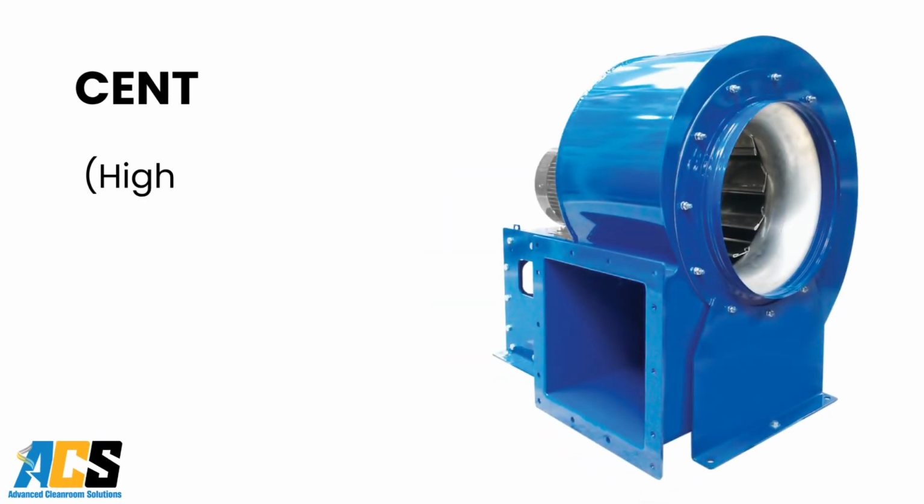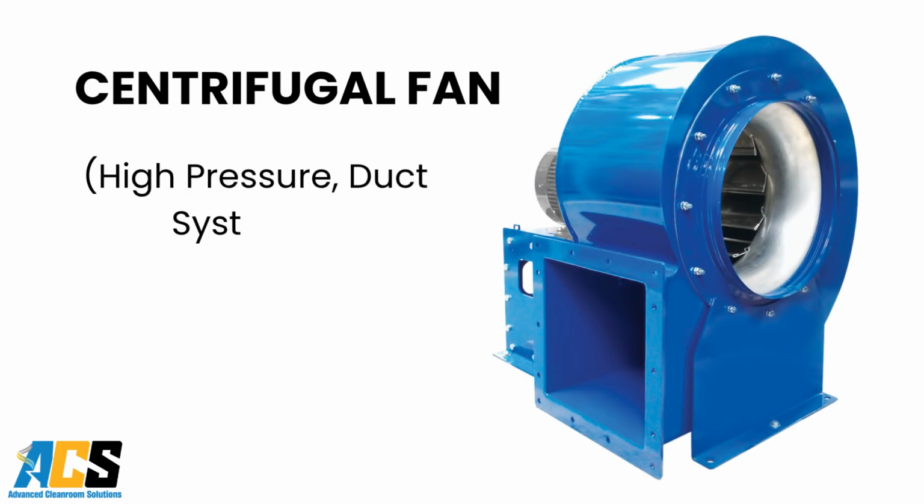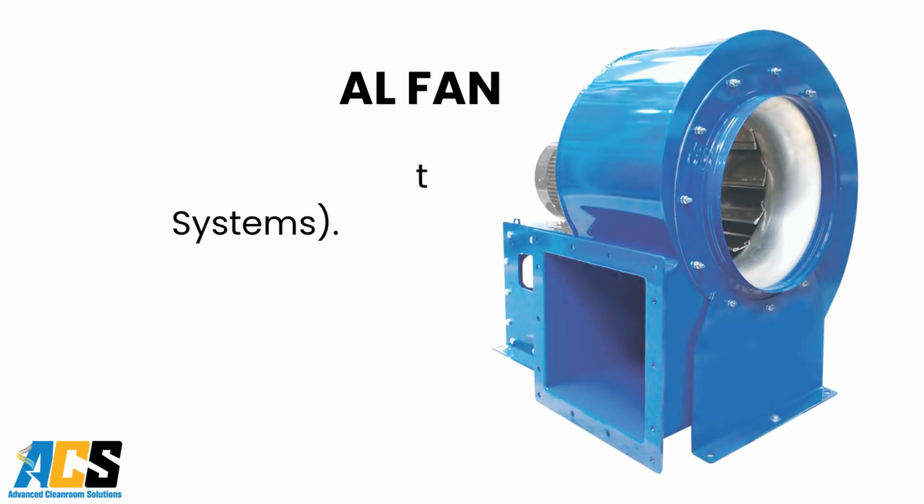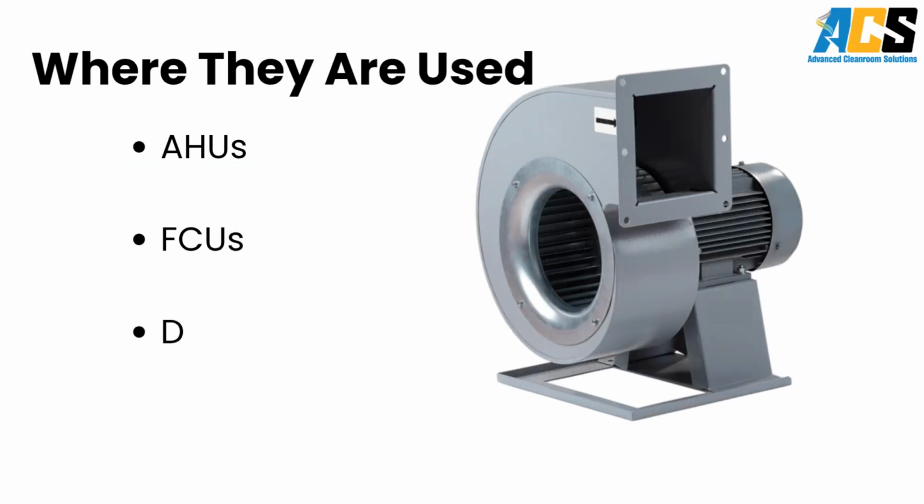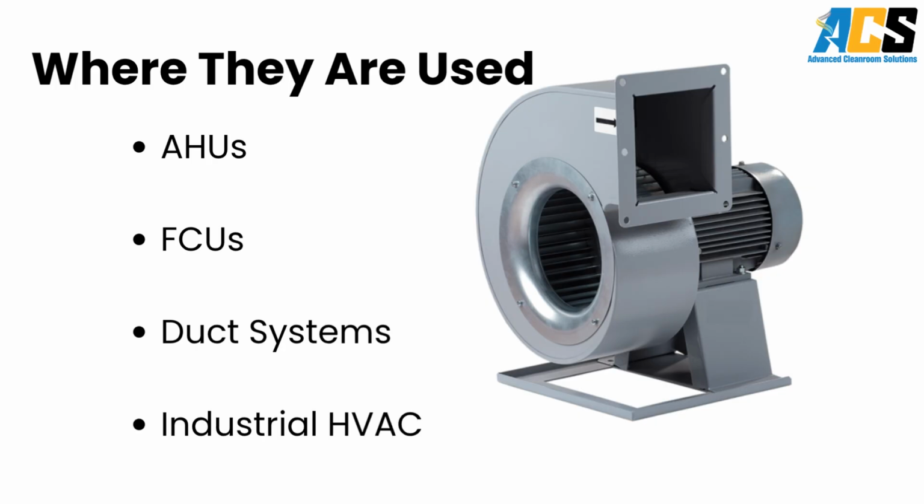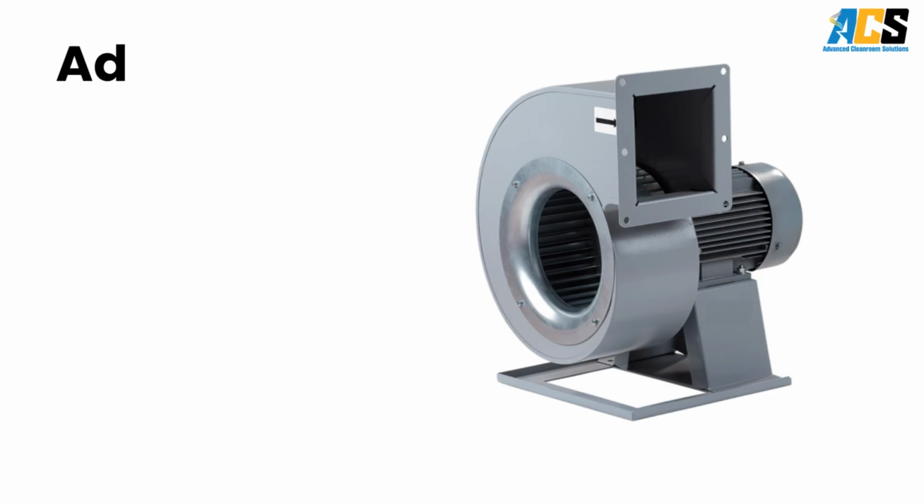Centrifugal fans: high pressure, duct systems. Centrifugal fans move air at a right angle, 90 degrees, to the fan shaft. These fans are used when air needs to move through ducts with resistance. Where they are used: AHUs, FCUs, duct systems, industrial HVAC.